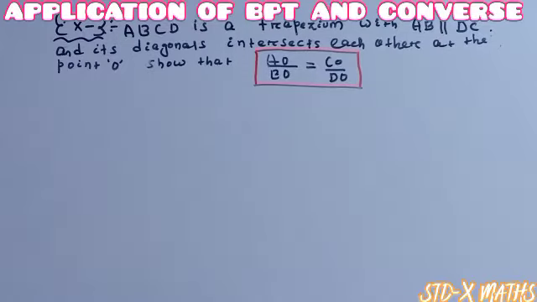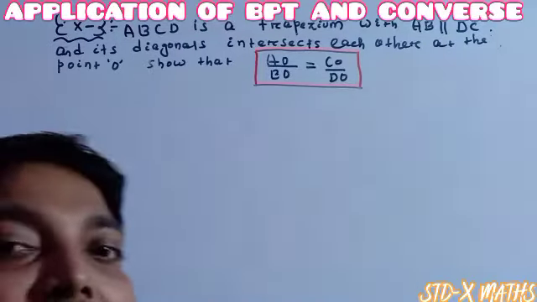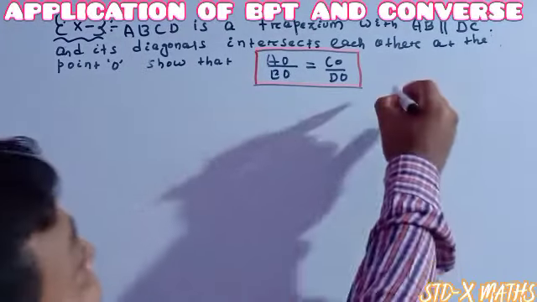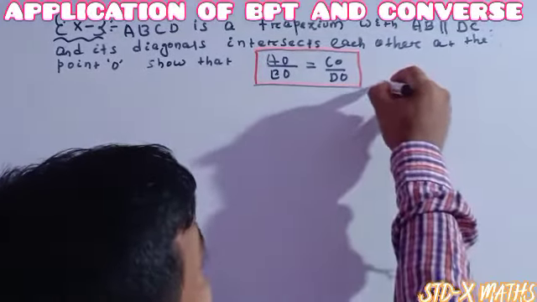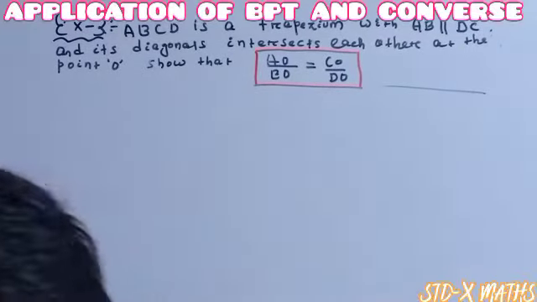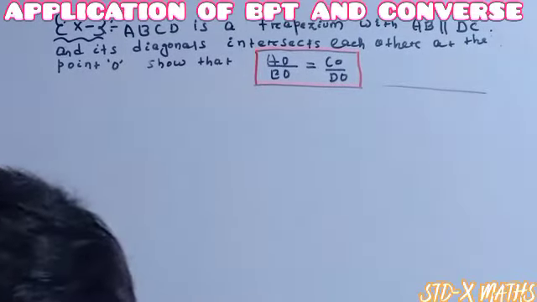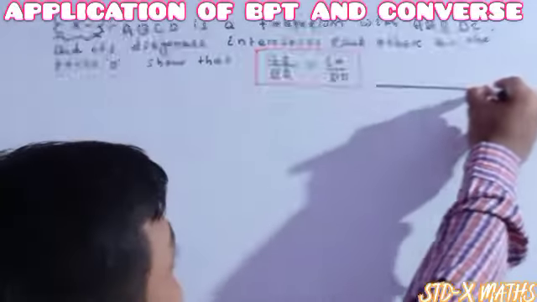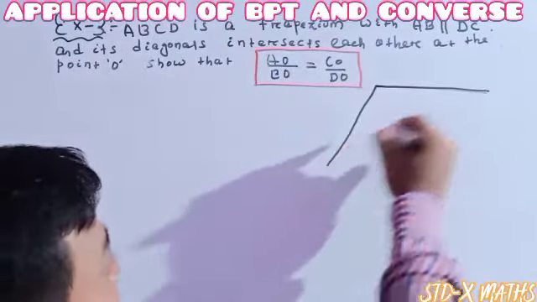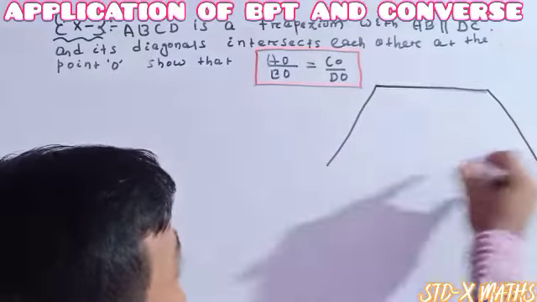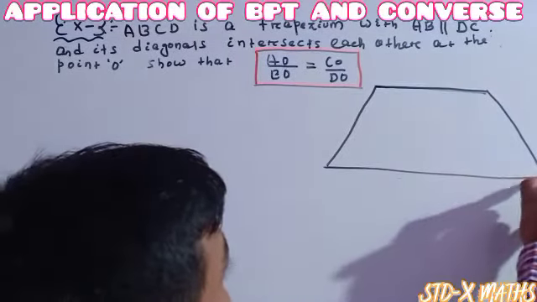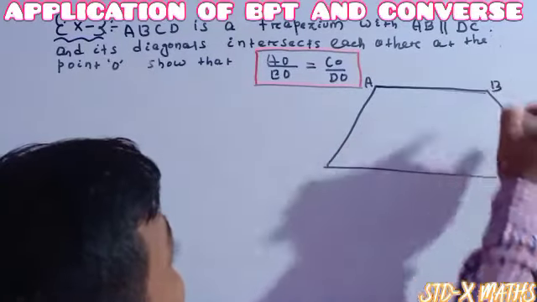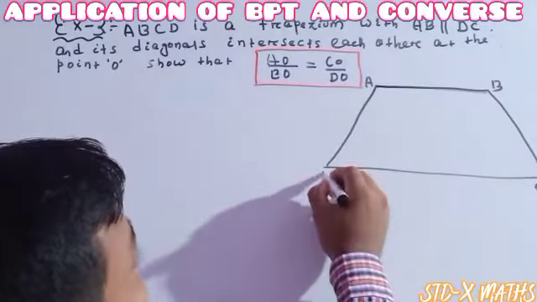See in example 3 it is given that ABCD is a trapezium with AB parallel to CD. See, here I am drawing the picture of a trapezium. Everyone you just have to see. It is a trapezium ABCD. Here it is A, this one is B, this one is C, this one is D.